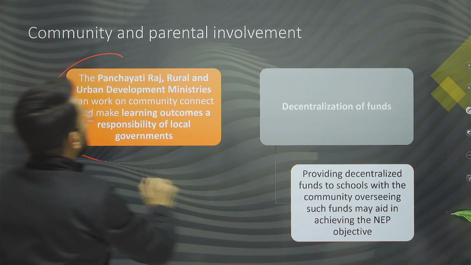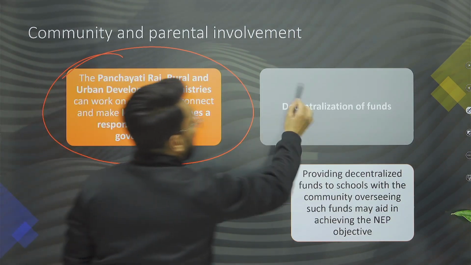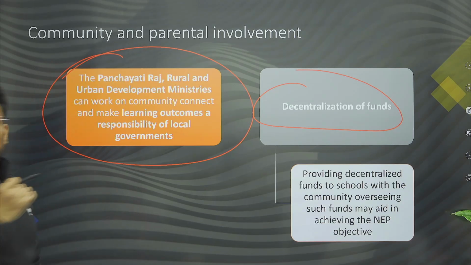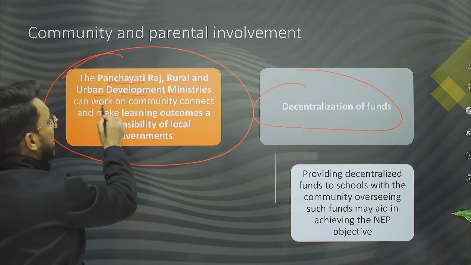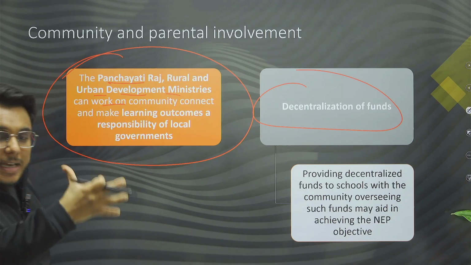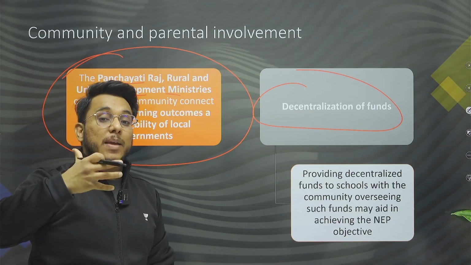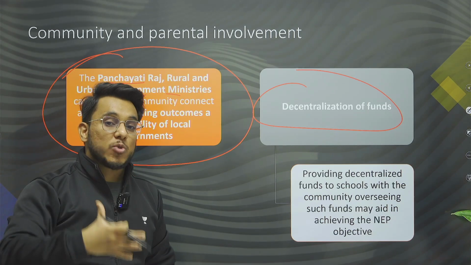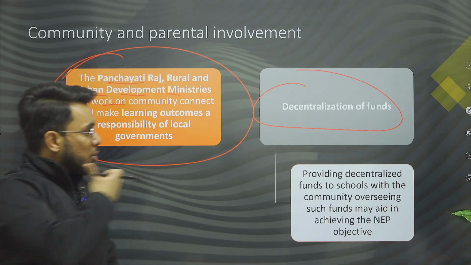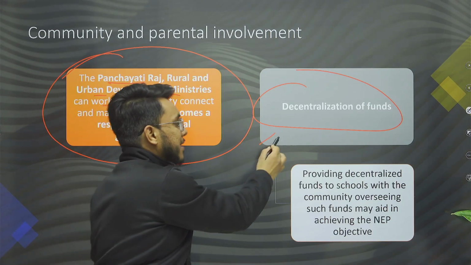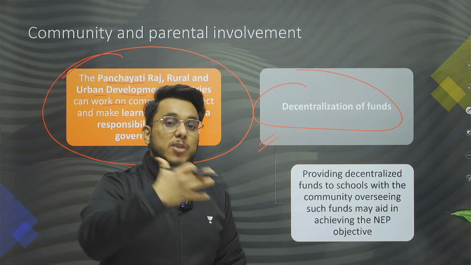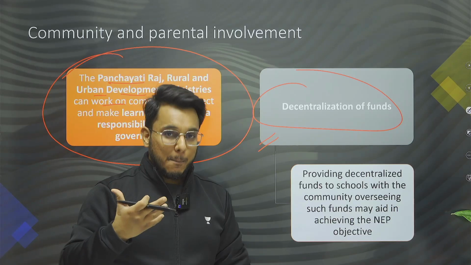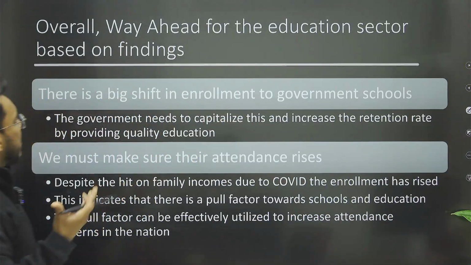And also there is a need for community and parental involvement. Basically, the Panchayati Raj, rural and urban development ministries can come together and bring parents together, so parents become active stakeholders in the education of their children. Decentralization of funds can be carried out at the panchayat level and the block level, so schools are better governed and better managed. This is something which can be provided.